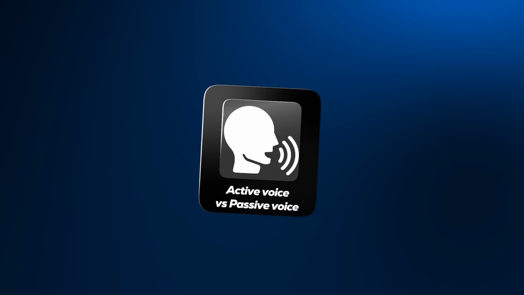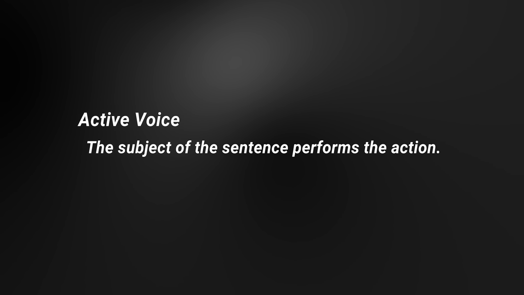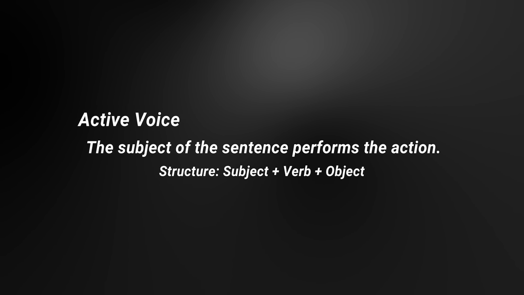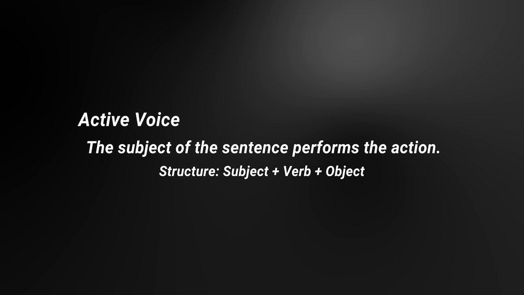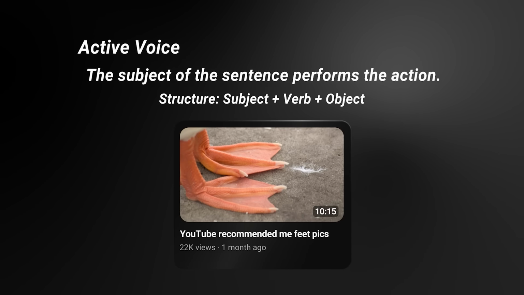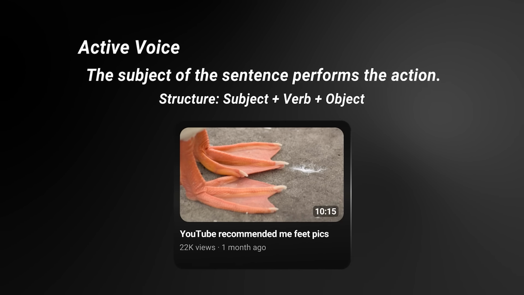But before I can give you that, there's actually 3 brand new insights that apply to titles, but not thumbnails as much. And the first one I want to show you is active voice versus passive voice. Now, active voice is basically the way most people normally talk, and the structure roughly follows a someone did something layout. For example, YouTube recommended me feet pics would be active voice. It's punchy, direct, and now you're questioning my watch history.